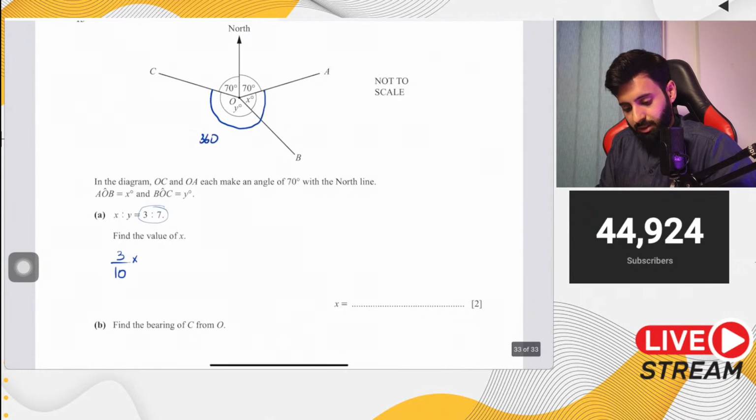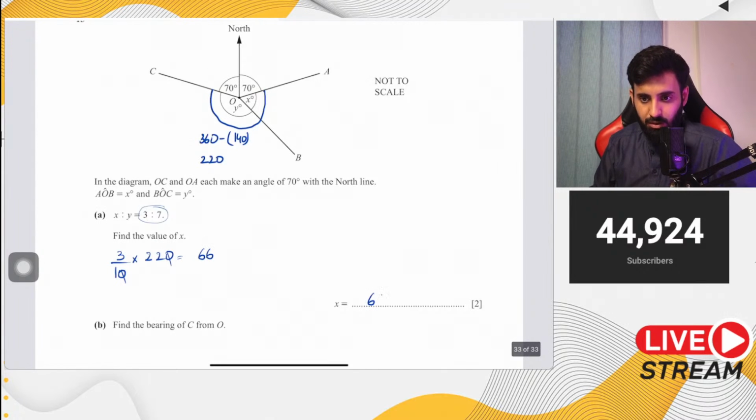So how do you work this out? 360 minus 70 and 70, which means 360 minus 140. And what is that equal to? That means 220. Let me double check. 3 minus 1 is 2, 6 minus 4 is also 2. Yep, so x is going to be 3/10 of 220. So let's see, what do we get? We get 66 as our final value of x.